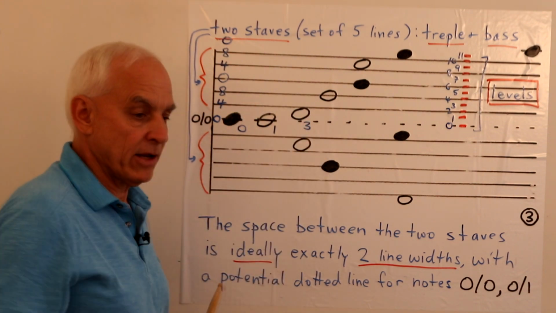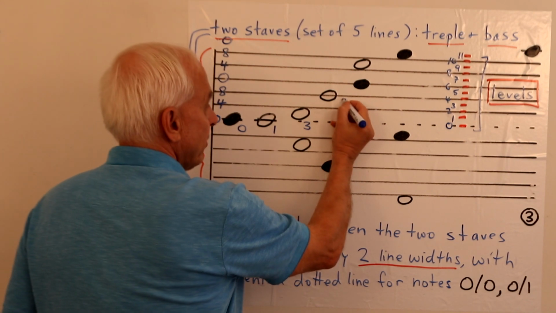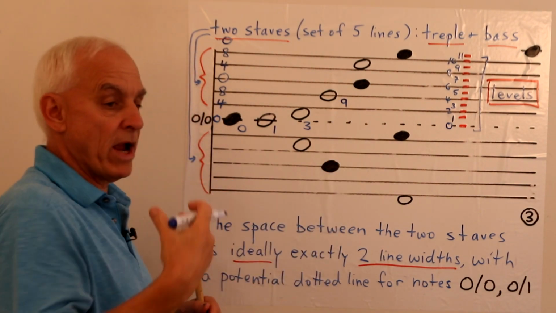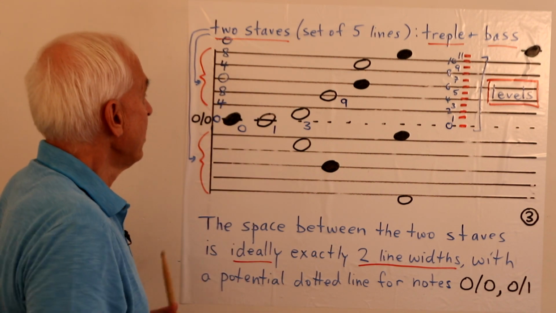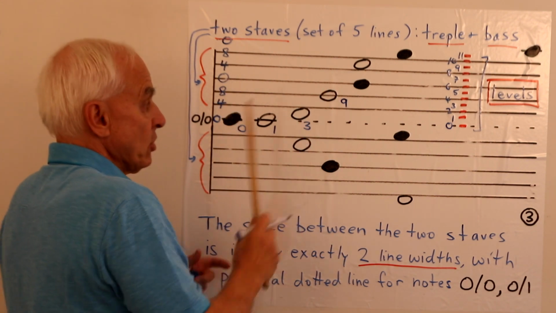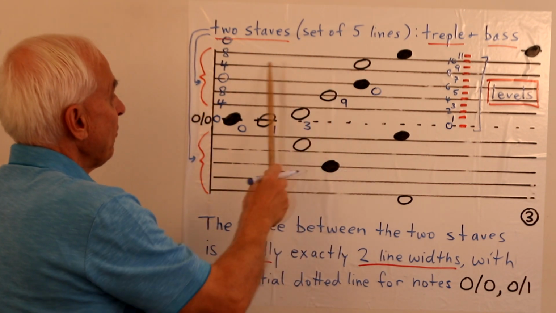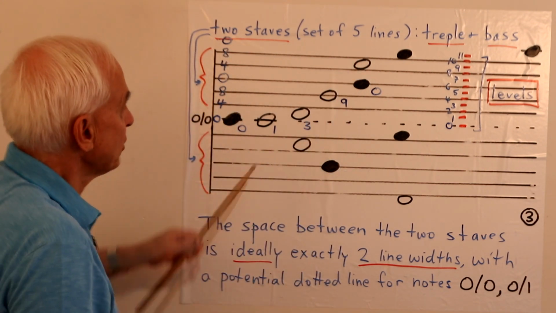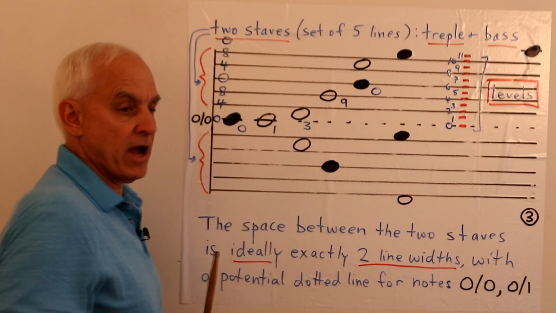If it was black, it would be note 8, okay? But currently it's note 9 because it's a white note. This one here is on this line, 0, so it's note 0 because it's black. This one here is between the 4 and the 8, so if it was on a line, it would be either note 4 or note 5.